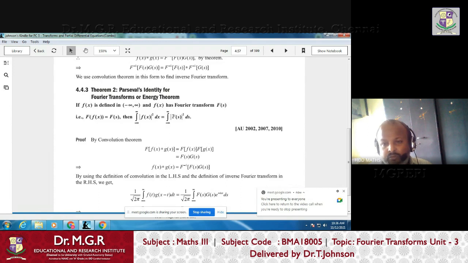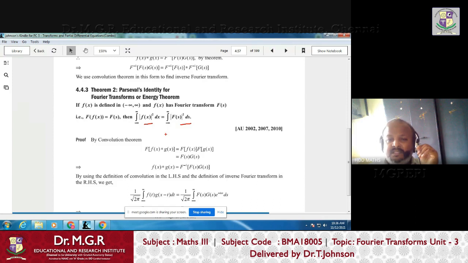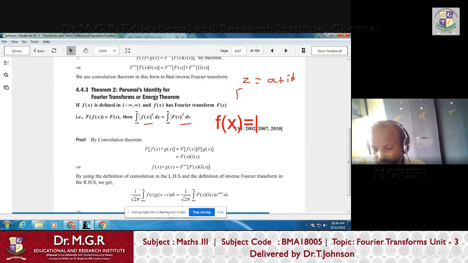But here you should learn one thing: all our f of x may be complex valued functions also. That is, f of x may be e power ix. E power ix means it is cos x plus i sin x. Whenever you write a complex number, you write z equals a plus ib. Or if you write a complex function, f of x equals cos x plus i sin x.